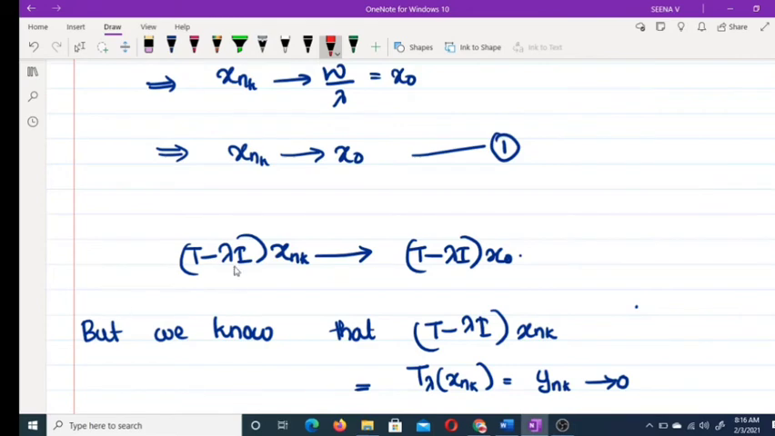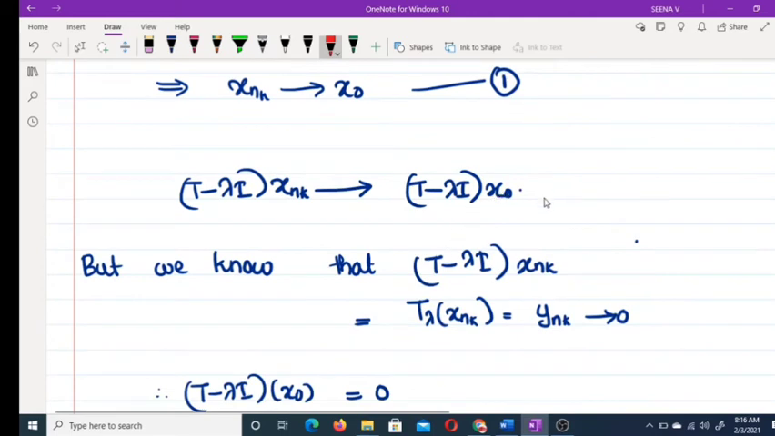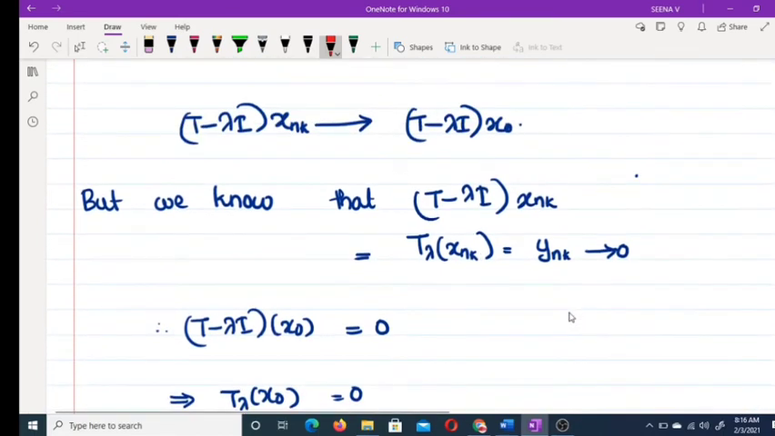Now moving to T_λ, (T − λI) x_nk, and x_nk converges to x_0 by the continuity of T_λ. T is continuous, I is continuous, therefore T − λI is also continuous. (T − λI) x_nk converges to (T − λI) x_0. (T − λI) x_nk is T_λ x_nk, that's equal to y_n, and y_n tends to 0. Therefore, this converges to this term, but T_λ x_nk converges to 0.